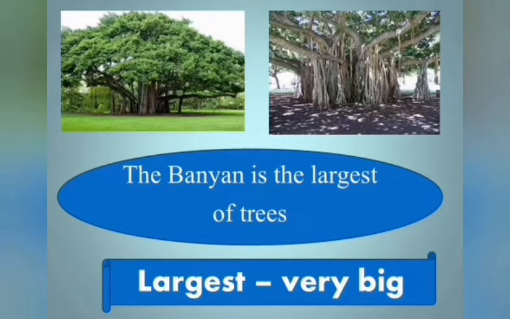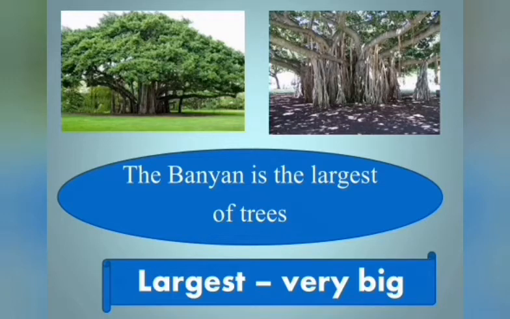Can you all see this image? See how large the banyan tree is. It has so many branches and roots. Okay. Did you play using this tree? Yes, very good. Okay children. So the first line is: the banyan is the largest of trees. Largest means very big. I am just revising it again.